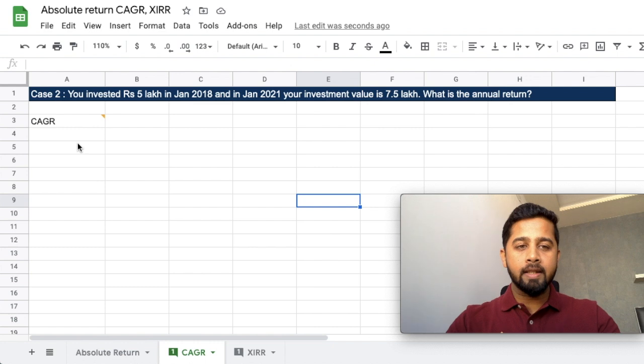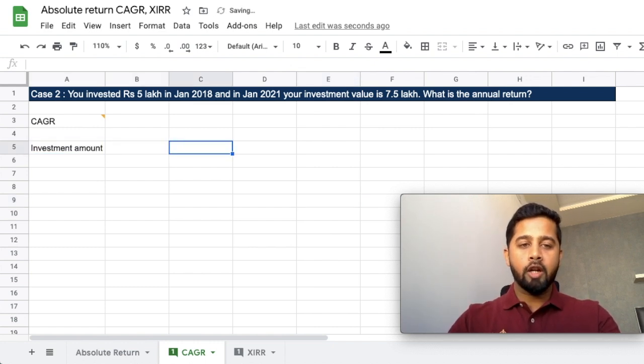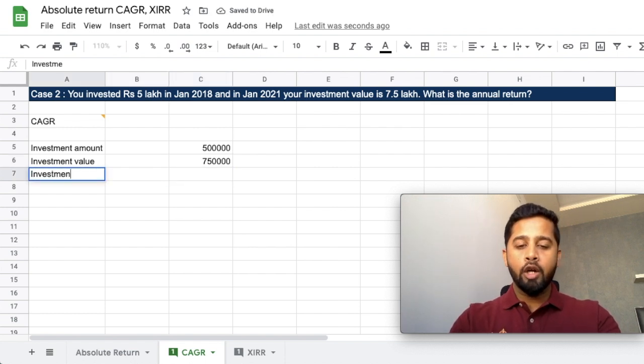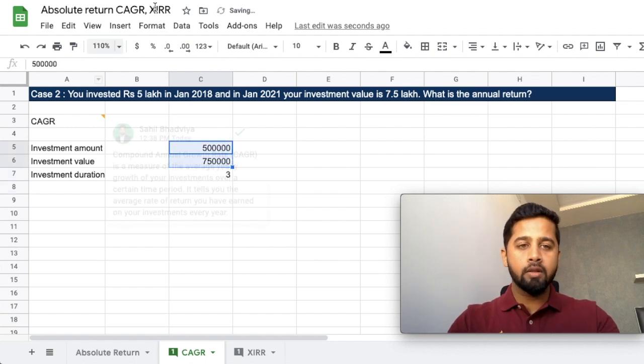So how to do this? Again, you need the investment amount, which is 5 lakh. Your investment value is 7.5 lakh. Then you need the investment duration. So for how long have you invested? You invested for 3 years. Just change this format.